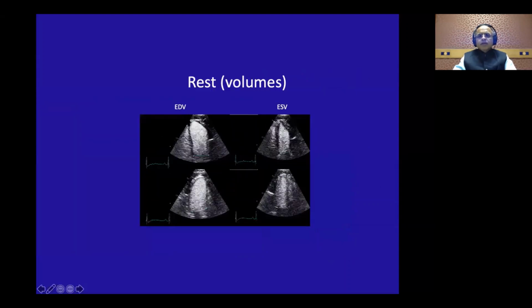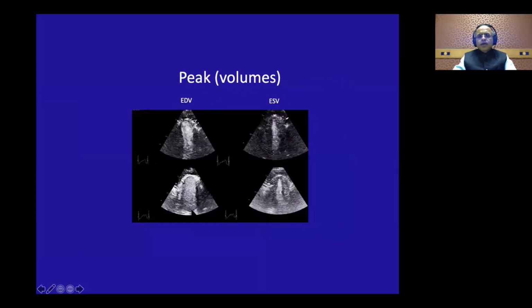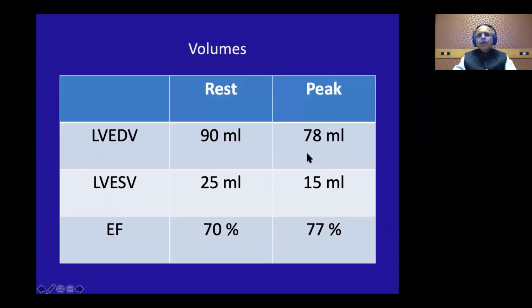Now this is the end diastolic volume, and this is the end systolic volume at rest. Likewise you will use the end diastolic and end systolic volumes at peak, and you will use the Simpson's method here, and with the contrast it is very easy to planimeter it, and you will get the rest end diastolic volume and peak stress. Always the end systolic volume should drop at peak exercise, and the EF should increase by at least 5%.